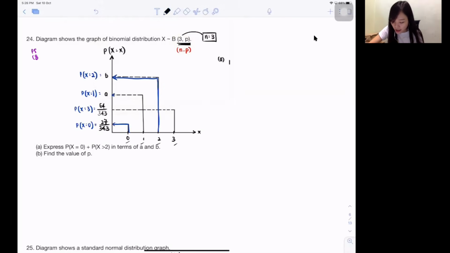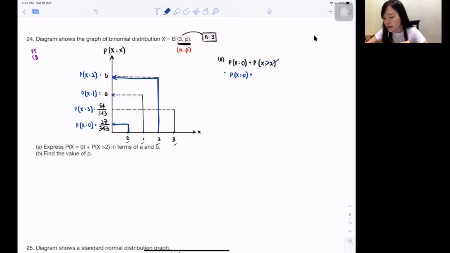A, they say, express the probability x equals 0 plus x lesser than 2 in terms of A and B. How do you guys do it? We can only do binomial equal. So whenever they say bigger, smaller, you should list out one by one. So they say smaller than 2. They say bigger than 2. So bigger than 2, do we include 2? No, because they didn't write equal.